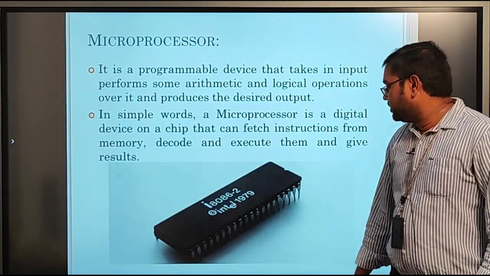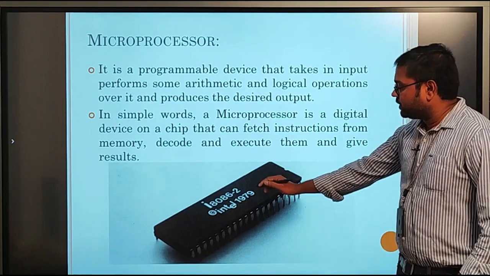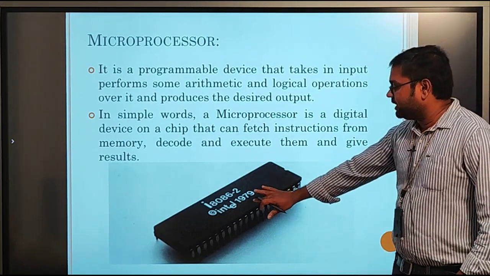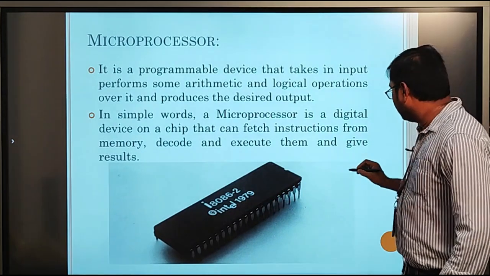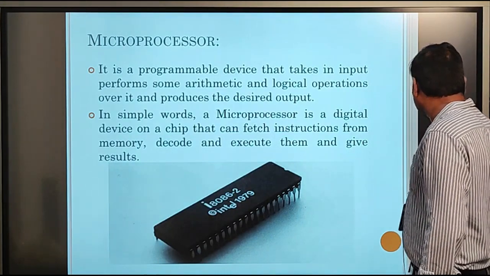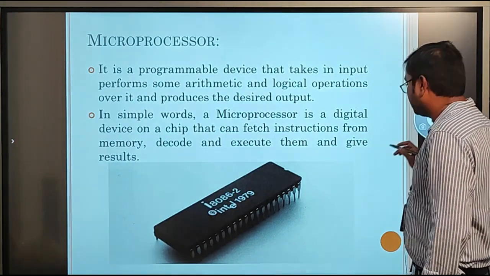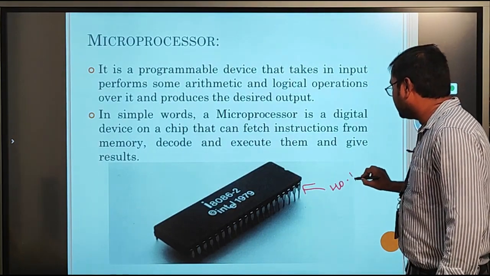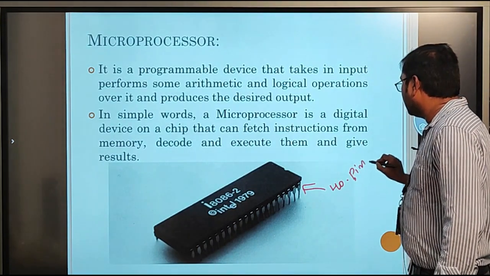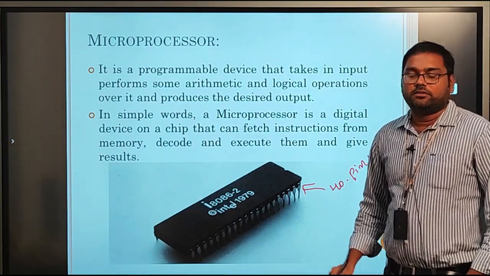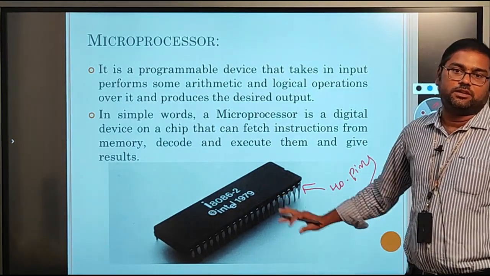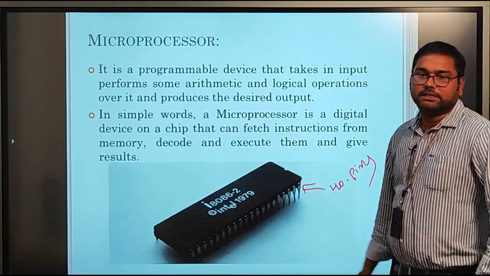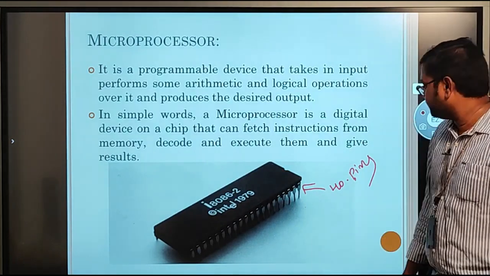The figure shows a simple microprocessor IC. This is the 8086, manufactured by the Intel company. This is a 40-pin IC, so here we have a total of 40 pins. Each pin has its own purpose or specific task. So this is an example of the Intel 8086 microprocessor.